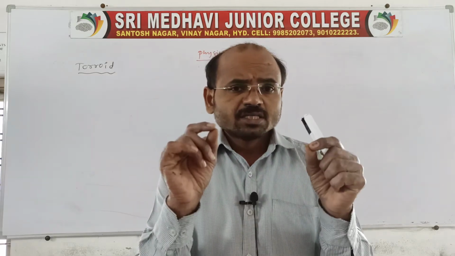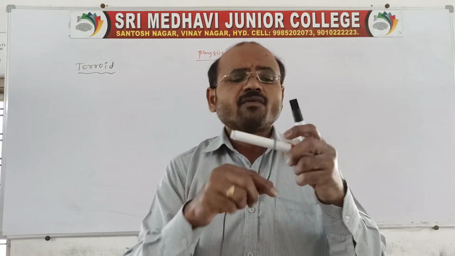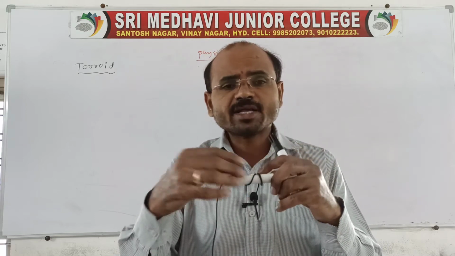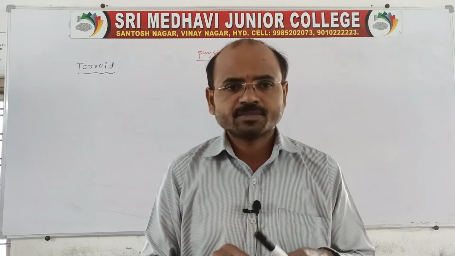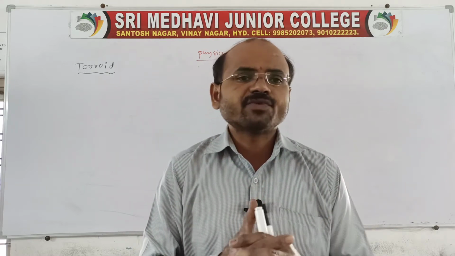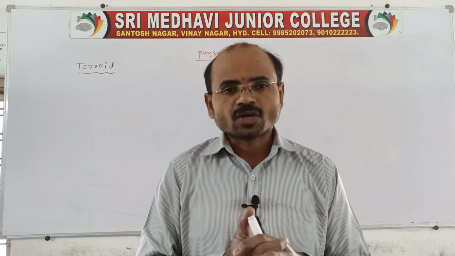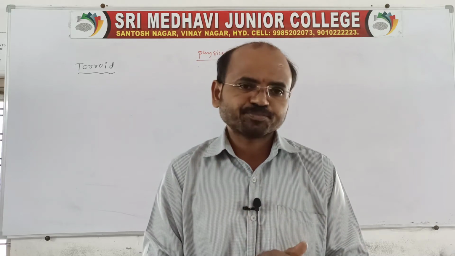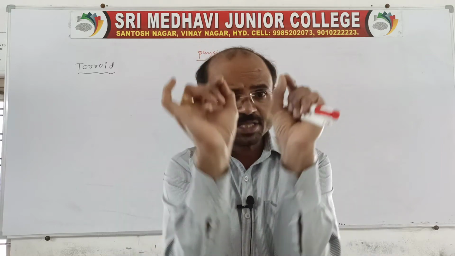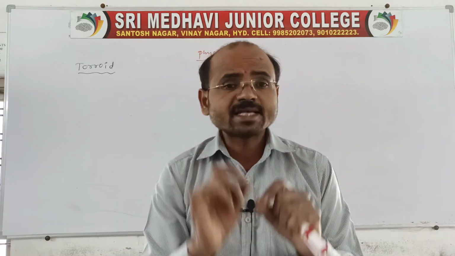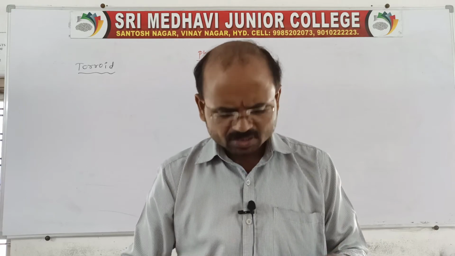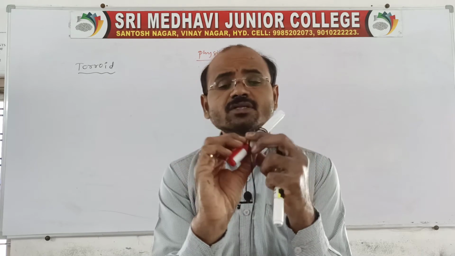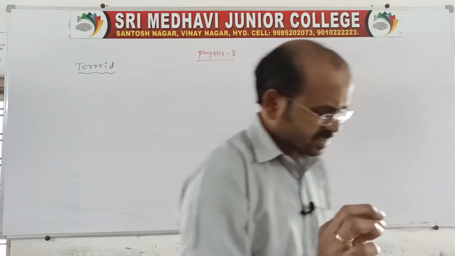But the solenoid is nothing but a wire wound on a cylinder, like this, right? That's a solenoid. Now a toroid is an endless solenoid. An endless solenoid is what we call a toroid. A toroid is a device, or an instrument, used to produce magnetic induction. The solenoid which is bent in the form of a circle is what we call the toroid. Simple: a solenoid which has wire wound like this, we can bend in the form of a circle, or we can also call it an endless solenoid. We can call it the toroid.